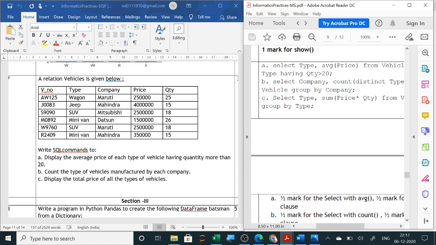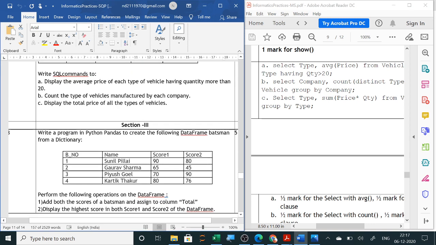company. Next is display the total price of all the types of vehicles. So here all the types of vehicles, group by type they have taken. So in type it will be wagon, and then the total price will be sum of price into quantity will give you the total price. So here for each type, that is wagon, what is the total price? Then for Jeep, what will be the total? Now SUV 2 are there, so both it will add and then it will display. First it will multiply price into quantity of both and then it will add the 2 and it will display. So these are the answers.